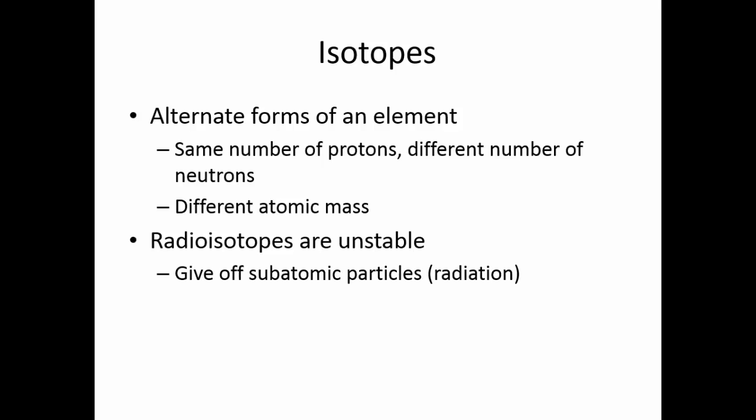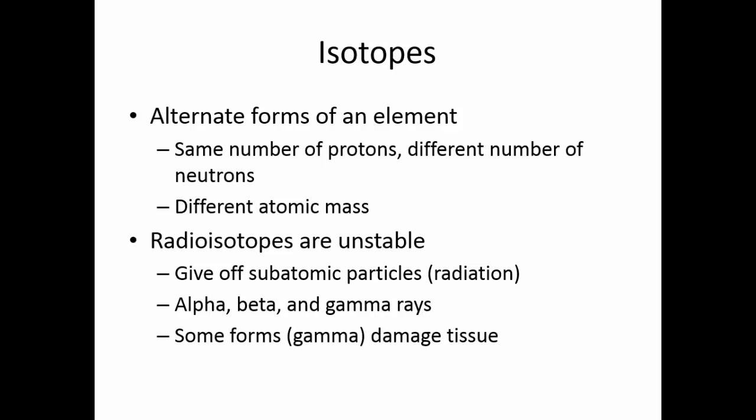They give off subatomic particles. This is radiation. They can give off alpha, beta, or gamma rays. Some forms of radiation, particularly gamma radiation, damage tissues. Now, we have used this form of radiation to treat cancer, but if you're exposed to this form of radiation and it's not focused on a cancer cell, it can actually cause cancer.